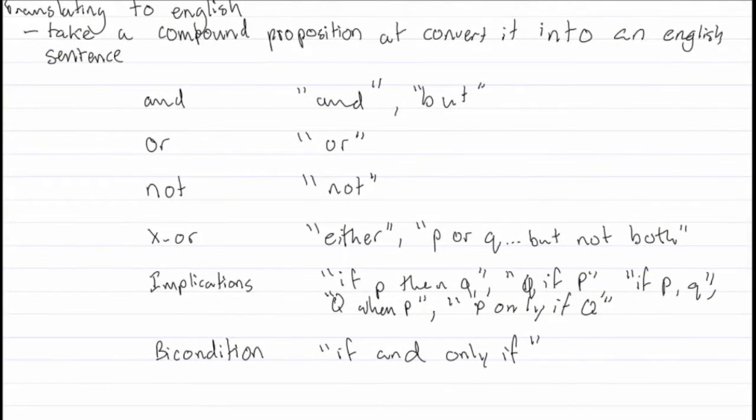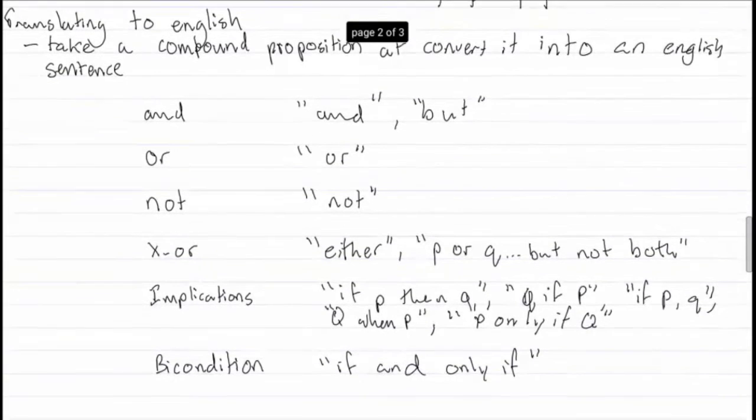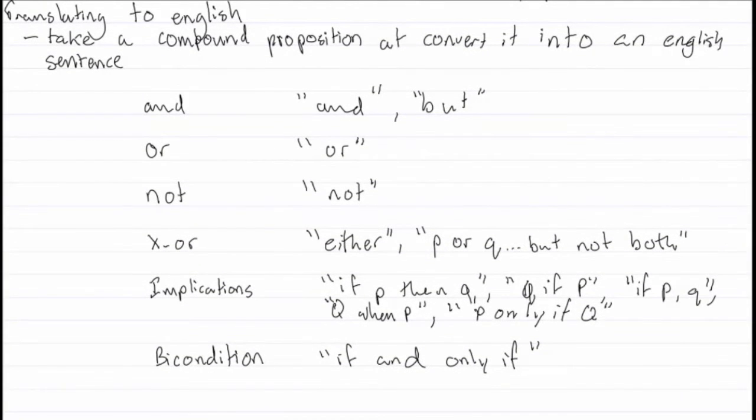Alright, so now I'm just going to talk a little bit about translating to English. Normally when we get a compound proposition, so when we take a lot of these propositions and put them together with these operators, we tend to translate them into English.